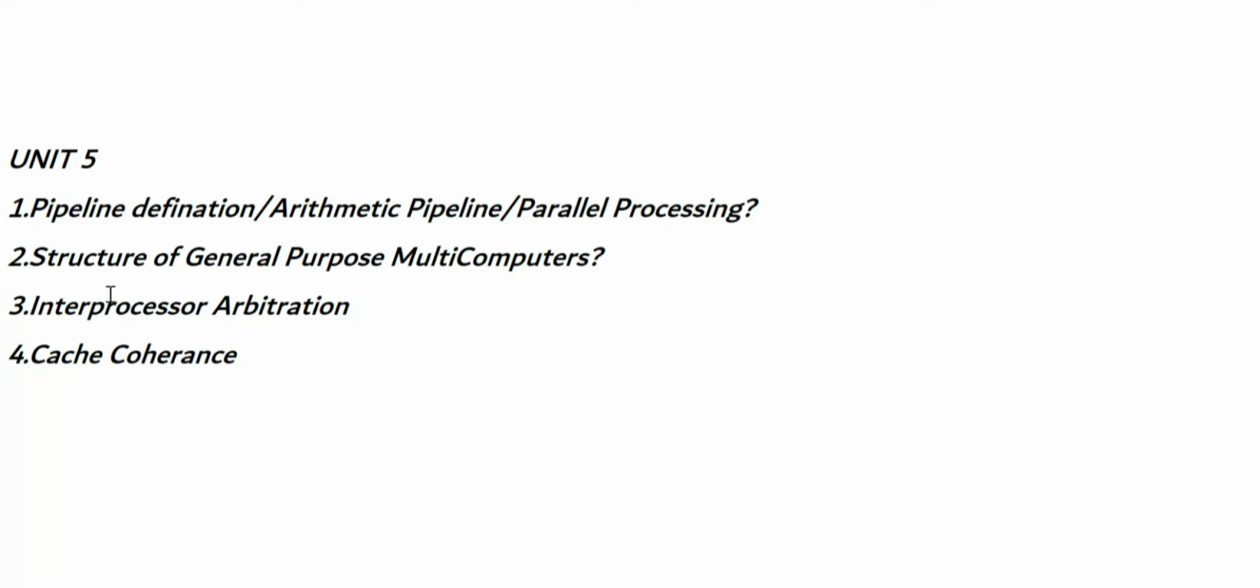And so next, third question, interprocessor arbitration. This is also an important question. Interprocessor arbitration is repeated many times. And coming to the last one, cache coherence. This cache coherence is also an important one, don't skip it.